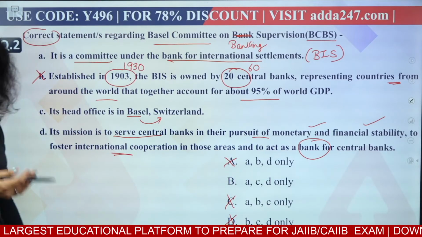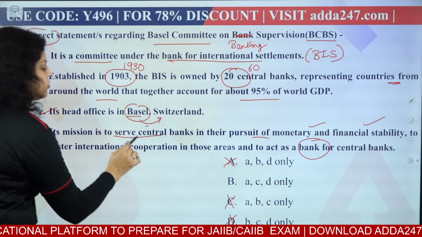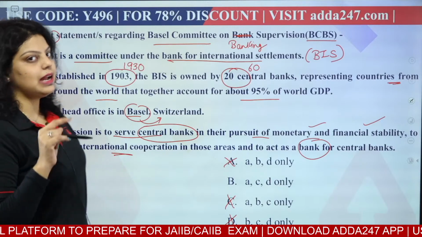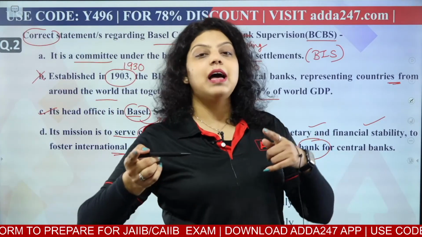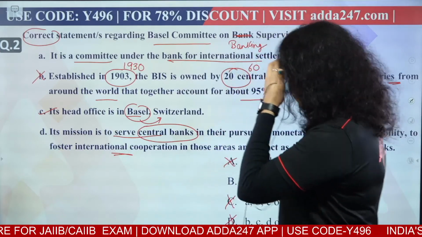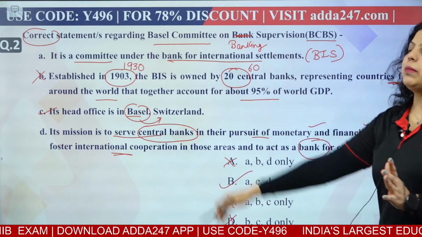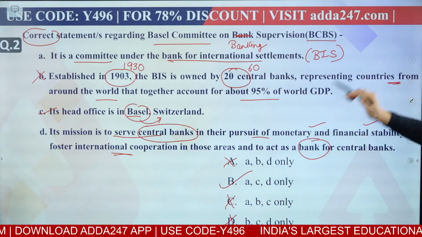Okay, let's say now the headquarters is in Basel. This is also a correct statement. Its mission is to serve the central banks of different nations. That is also correct. And BIS acts as a bank for the central banks of different nations. Do remember that. Okay, so the right answer will be your B option. A, C and D are correct regarding the Basel Committee on Banking Supervision. Okay, so right answer will be B.